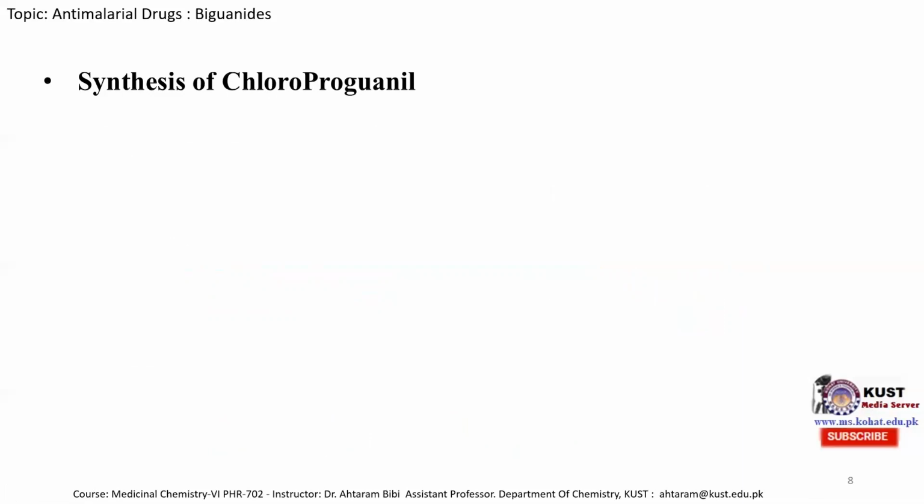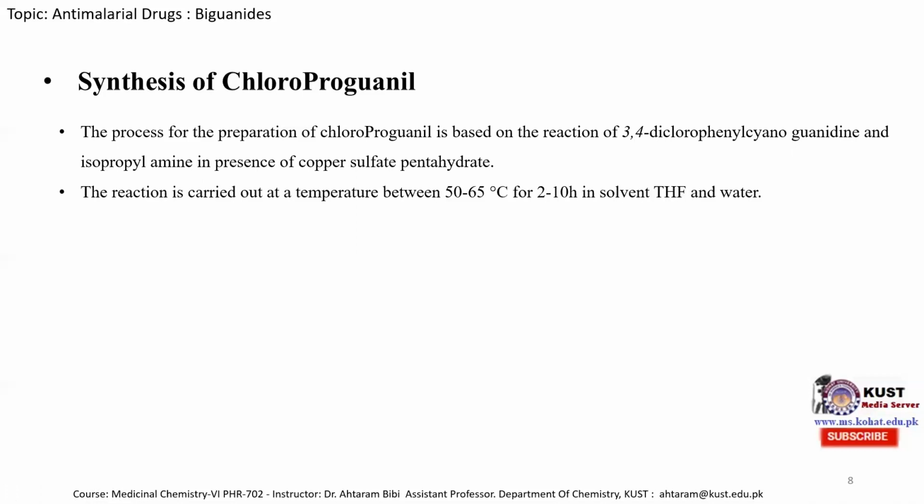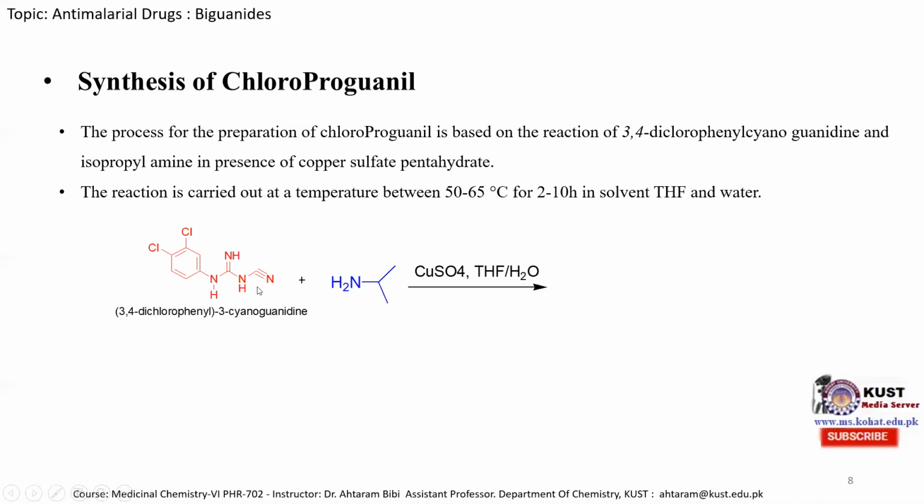Now we will discuss the synthesis of chloroproguanil, which is approximately a similar method to that mentioned for the synthesis of the proguanil molecule. So the process for the preparation of chloroproguanil is based on the reaction of 3,4-dichlorophenyl cyanoguanidine, and when it is reacted with isopropylamine in the presence of copper sulfate pentahydrate, similar to the synthesis of the proguanil molecule. And this reaction is also carried out at a temperature of 50 to 60 degrees centigrade in a specific solvent, tetrahydrofuran. So the reaction is mentioned over here.